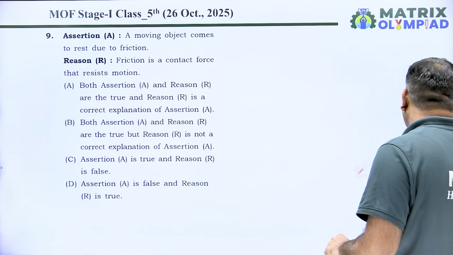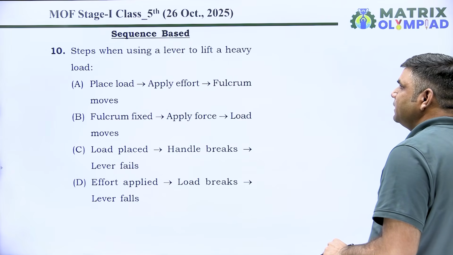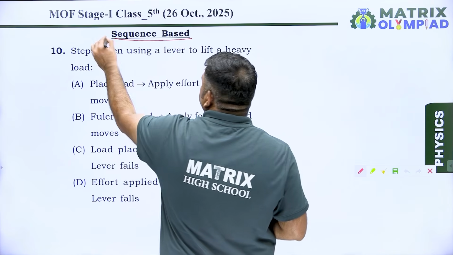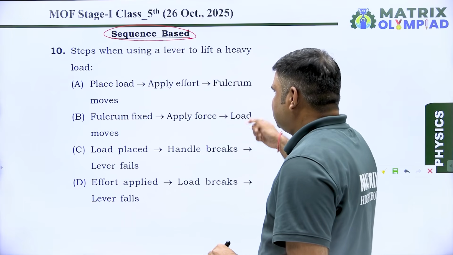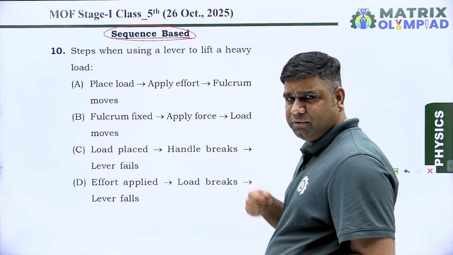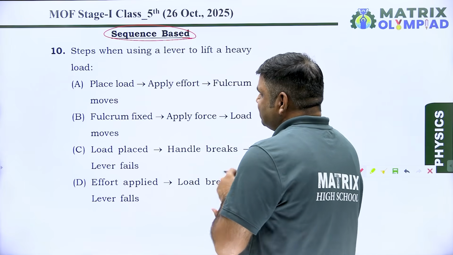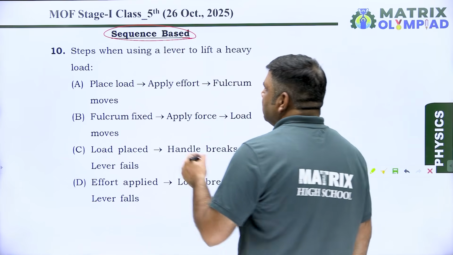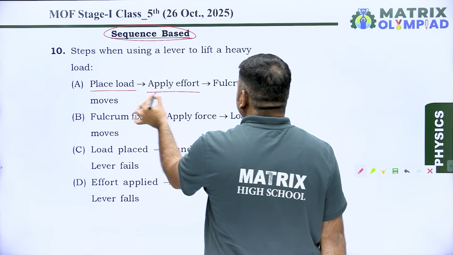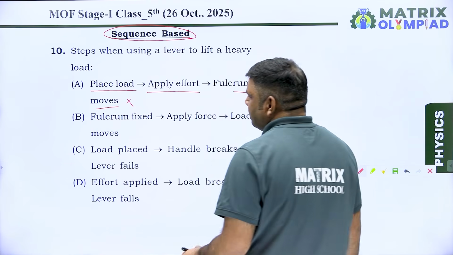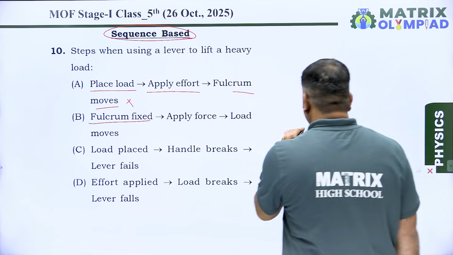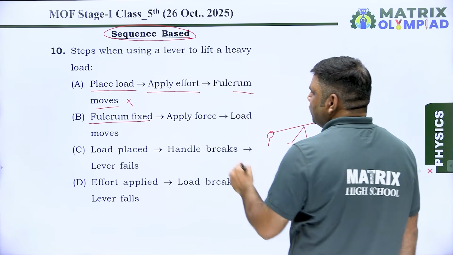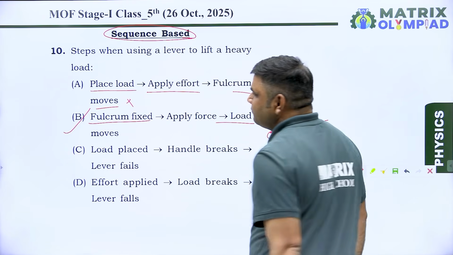Move to the next question, which is the last question of part physics, that is question number 10. In question number 10 we have a sequence-based question. Which situation is correct according to the situation given in the question? So let's start the question. Steps when using a lever to lift a heavy load. Place the load, apply effort, fulcrum moves. No. Fulcrum fixed. Yes, we have to fix the fulcrum first. Apply the force. Yes, we have to apply the force, and then the load is moved. So our correct answer will be option B.